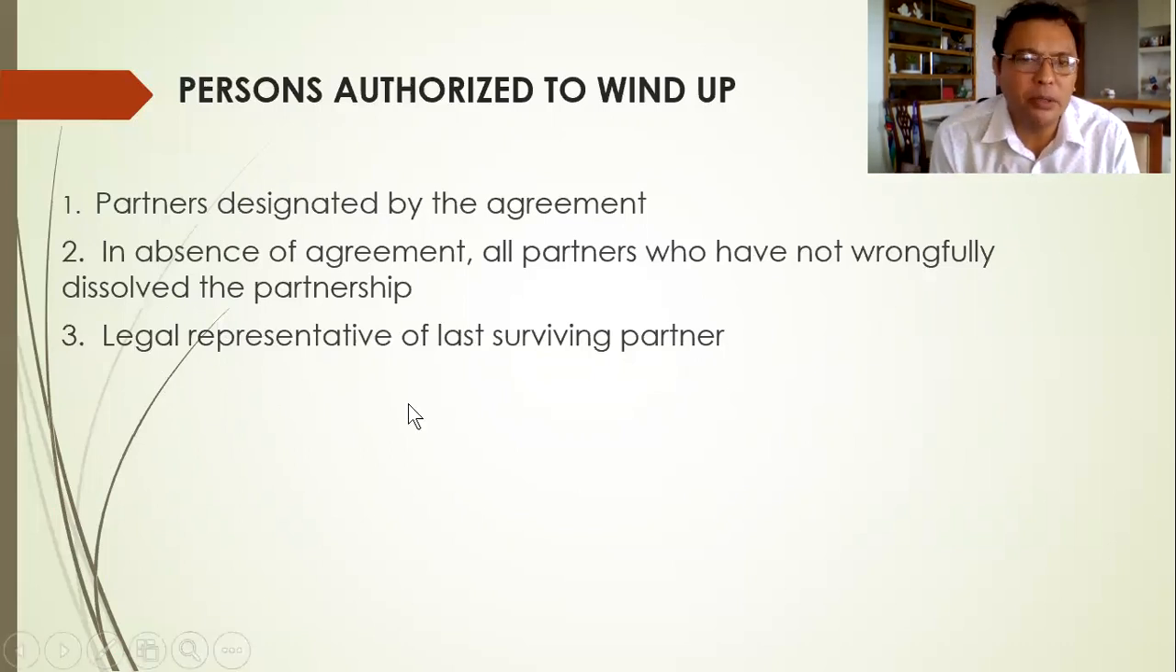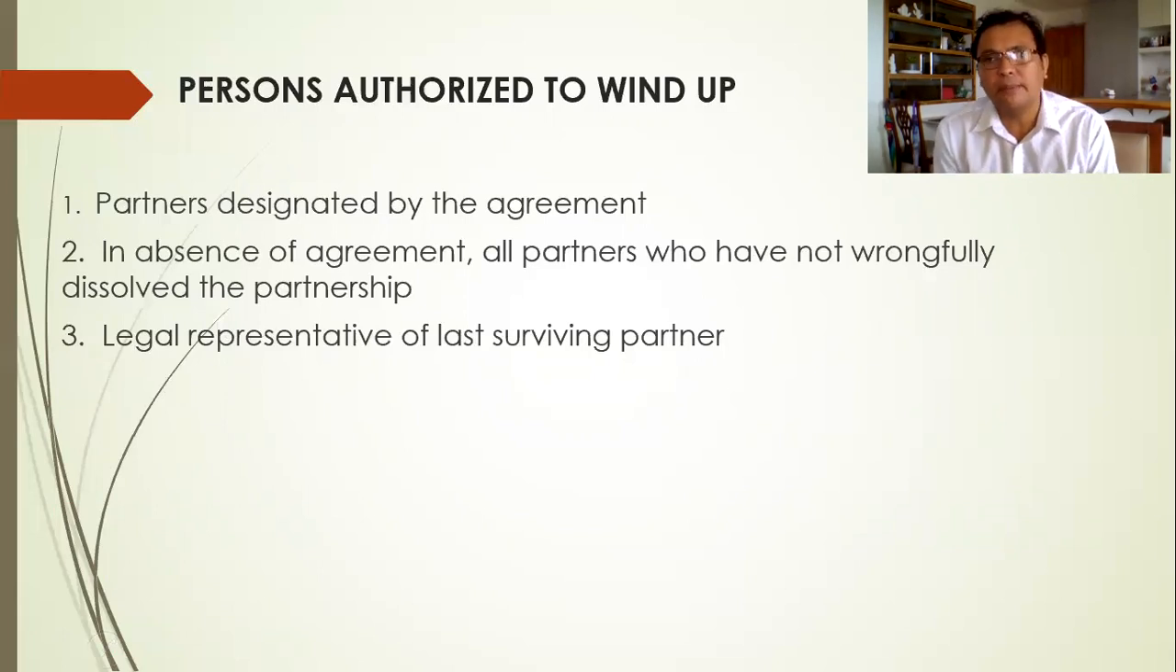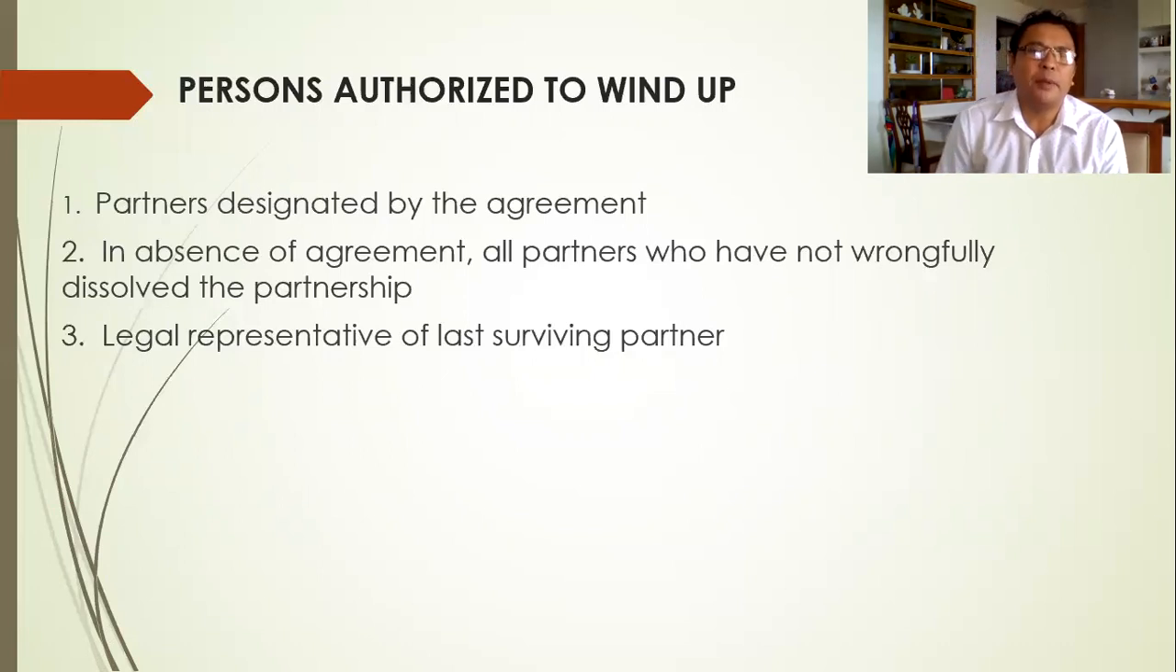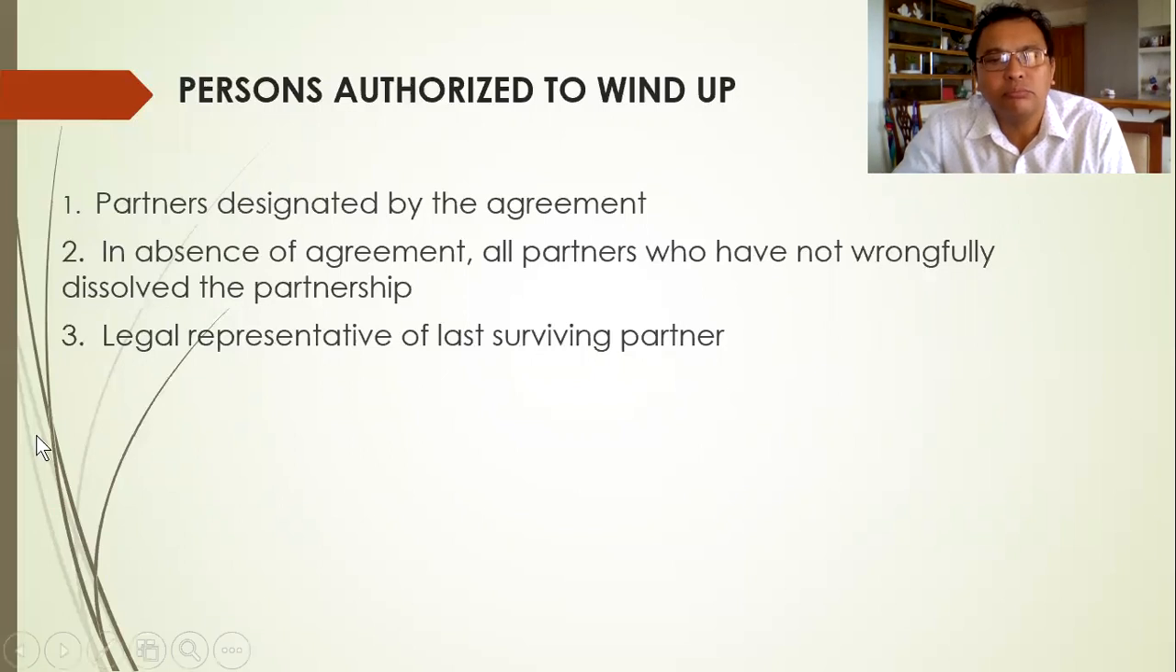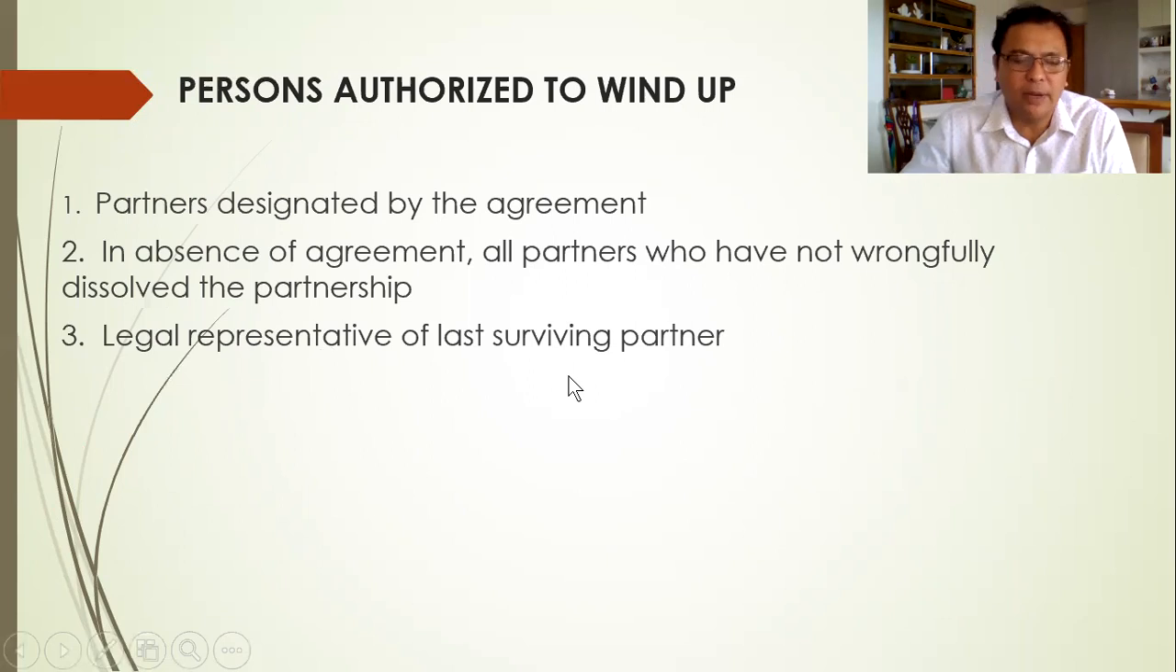Meaning if all the partners have died, let's say A, B, and C are partners in ABC Company and they all went to the US, but unfortunately the plane they were on crashed, and they all died. So who will now be authorized to wind up the partnership since all the partners are gone? All three are dead. So please answer that question. The legal representative of the last surviving partner.